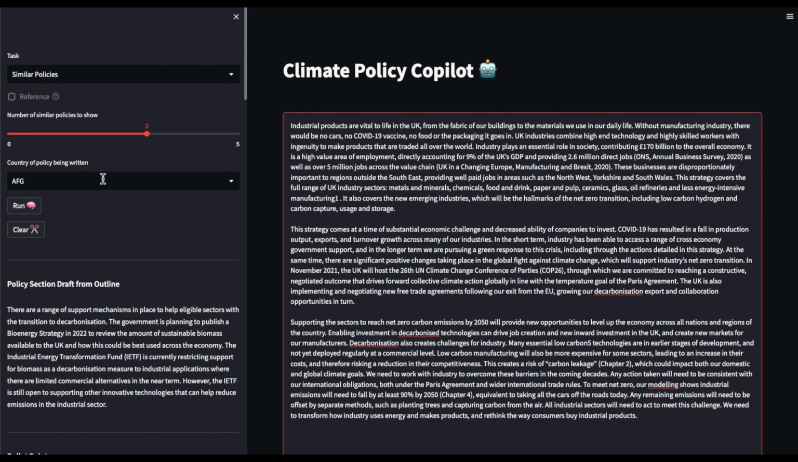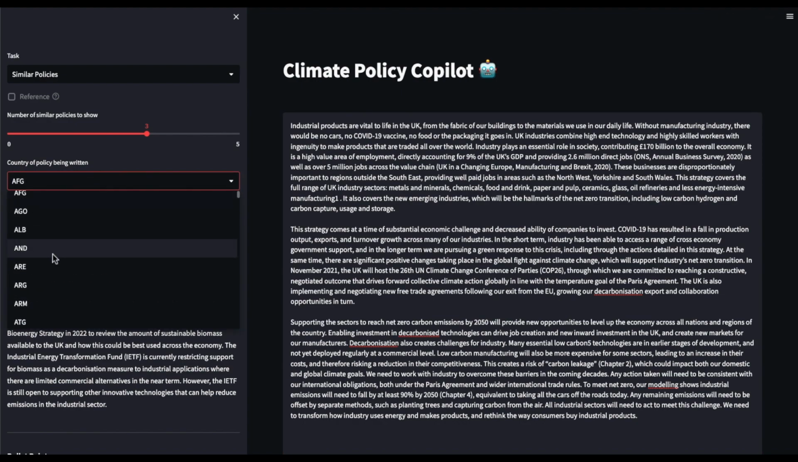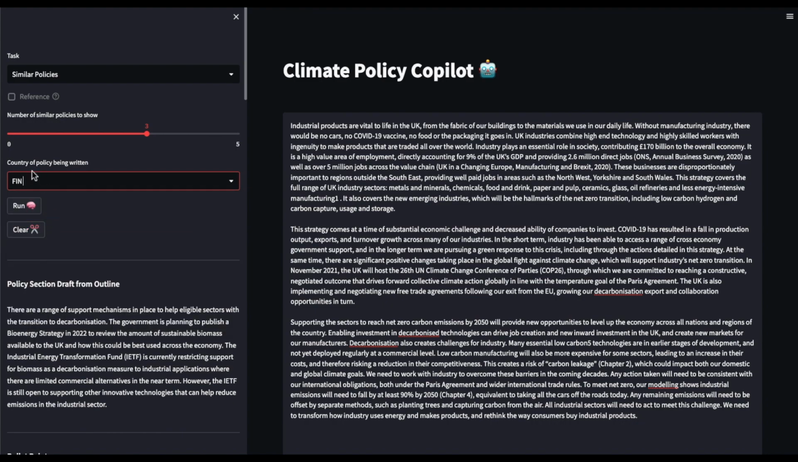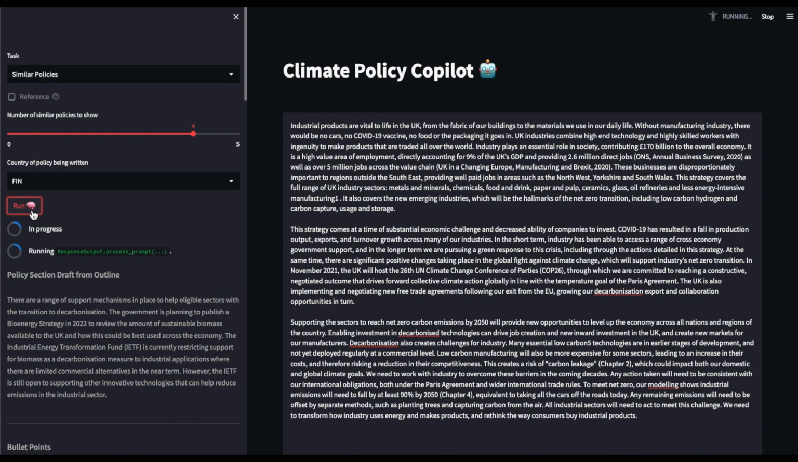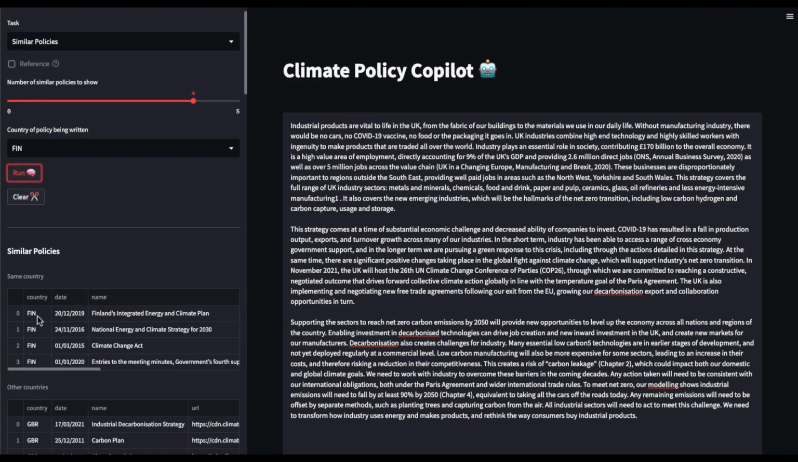We also have access to Similar Policies tool, which uses data sets containing policies from various countries all over the world, such as Finland. We can adjust the number of similar policies that we'd like to compare our excerpt to. When we run this, it'll compare our excerpt to recent policies out of Finland. We have access to the name, date. We even have access to the URL.